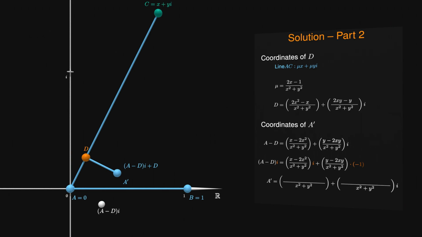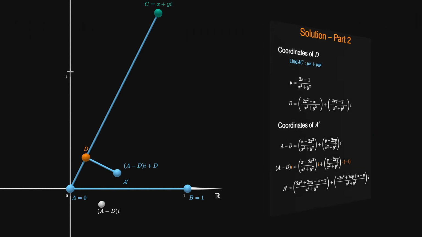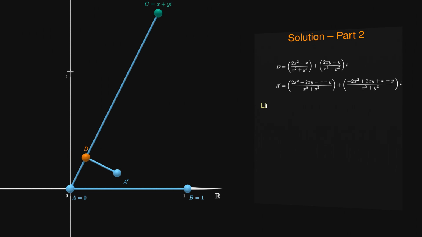Again, any scaling during multiplication doesn't affect the line, but notice that the imaginary number i has the absolute value 1. In this particular case, there was in fact no scaling. Now comes the part where we calculate the line expression for DA'. Subtract D from D and A'.